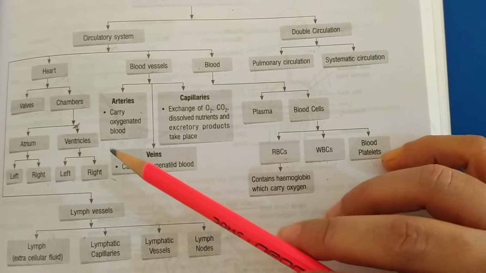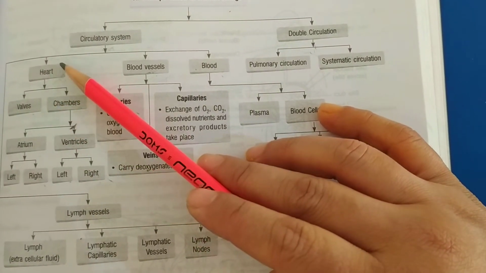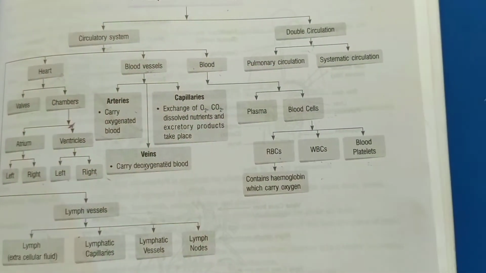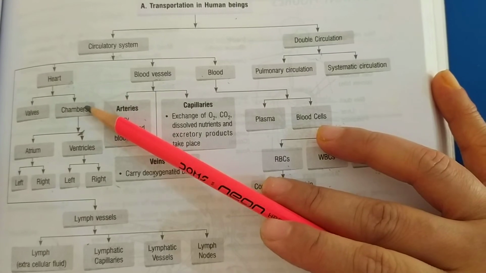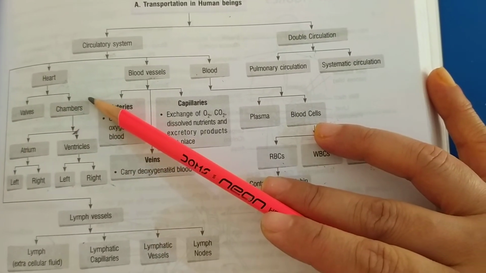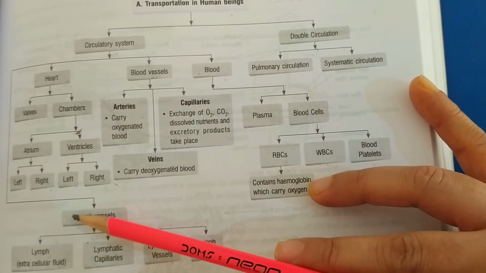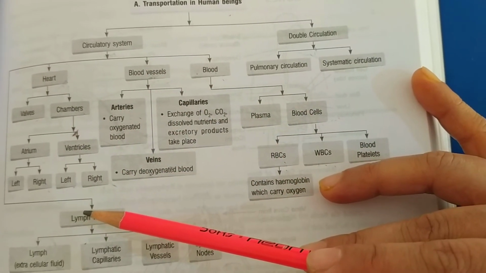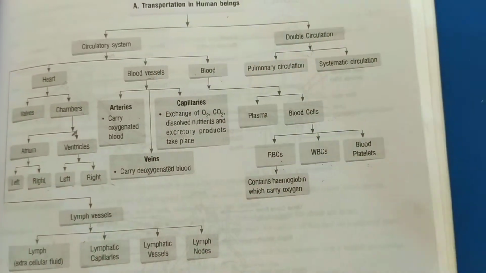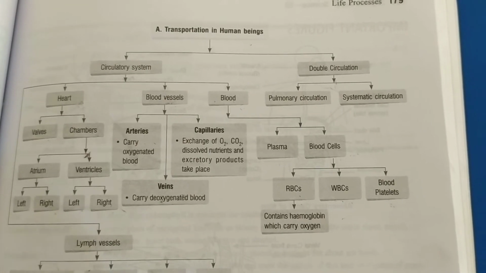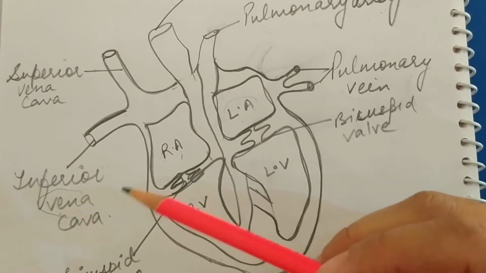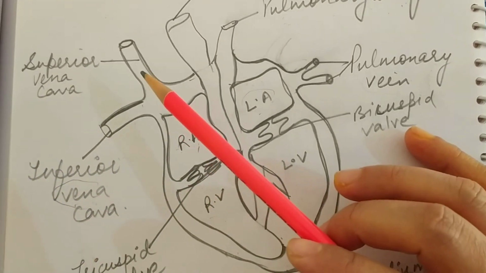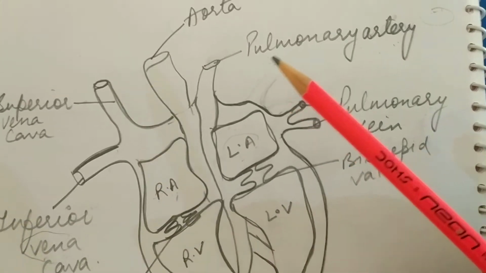Now today we are going to discuss how the blood flows through the heart, which is very important and plays a very important role in the transportation of various substances in our body. Hence it is called the pumping organ. Now this is the sectional view of the human heart, which consists of various types of veins and arteries.